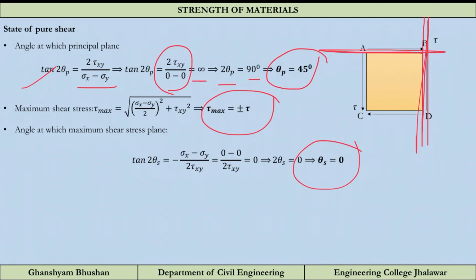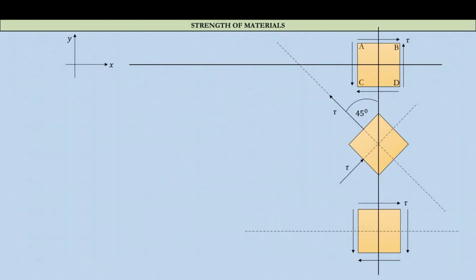Let us try to understand the orientation of these values. At 45 degree, this is positive, that means the principal stress is tau. The second one is at 90 degree from here, and it is compressive in nature. There is no need to write minus, as we have shown the direction like this. This was at 45 degree, and this is at 90 degree. Either take the 0 degree or take the 90 degree, both will be the condition for maximum shear stress.